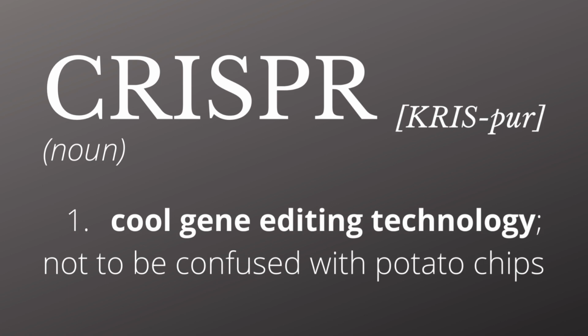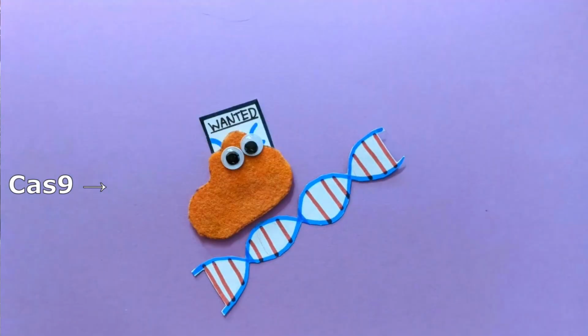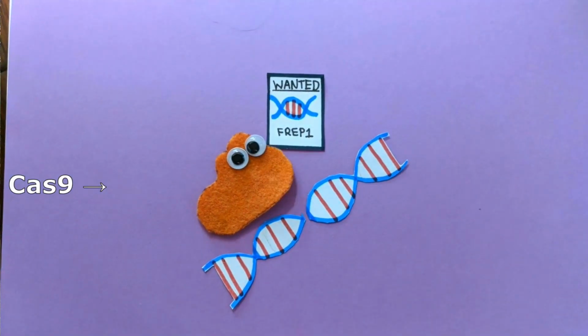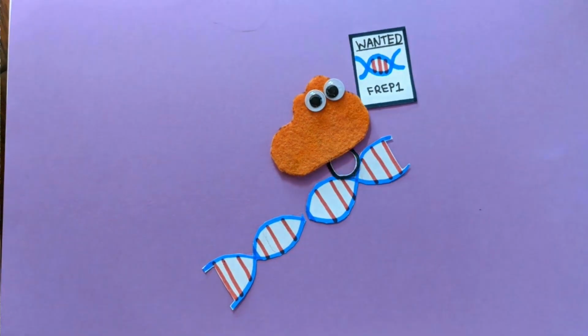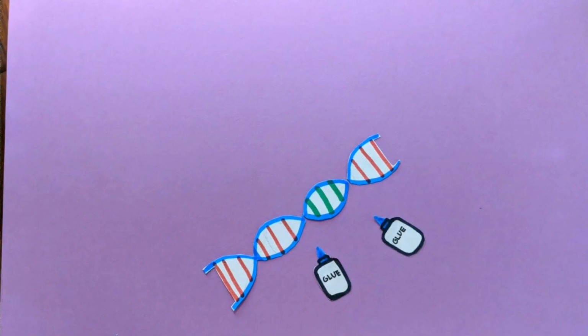CRISPR is a gene editing tool that does just that. CRISPR relies on a protein called Cas9 to cut DNA. We tell Cas9 what to look for and then insert Cas9 into the mosquito. Cas9 will find the gene and cut it out. If we insert a new gene, the cell will rebuild the DNA using this new gene.